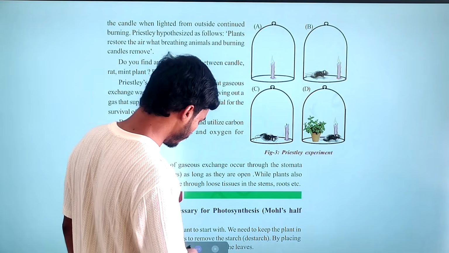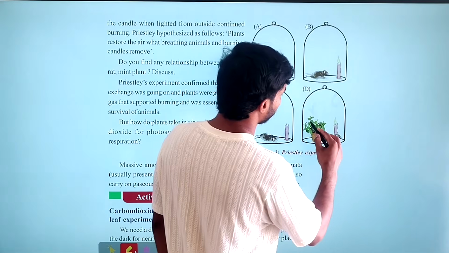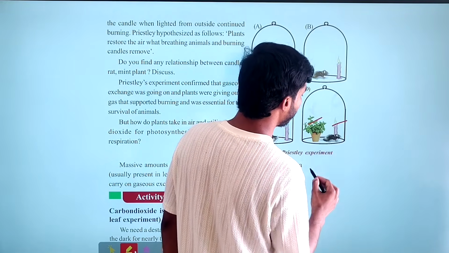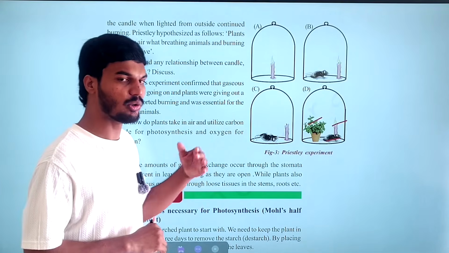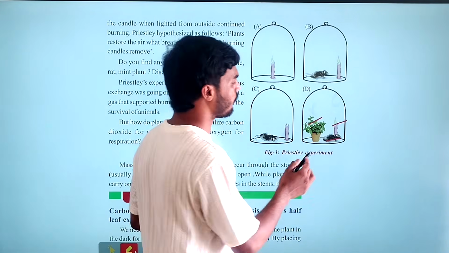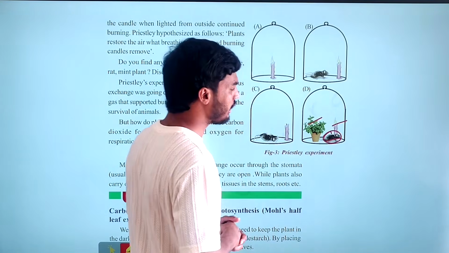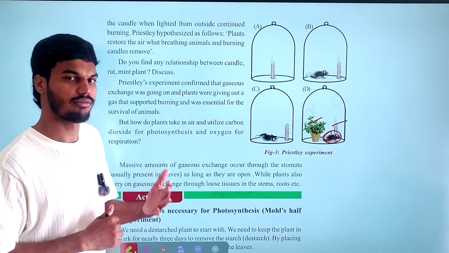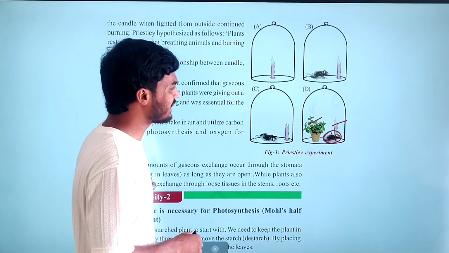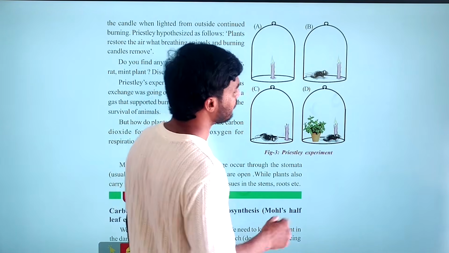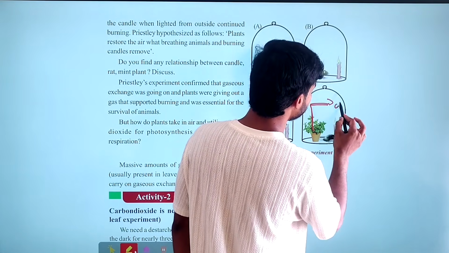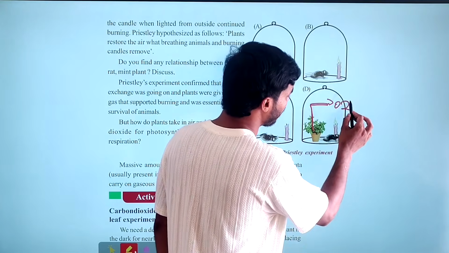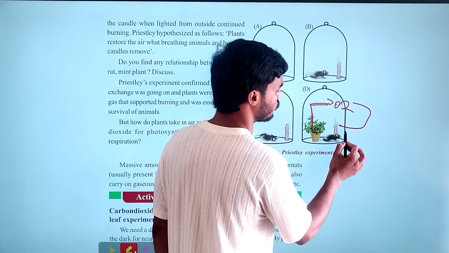In the third situation, he placed a mint plant, candle as well as mouse in the same bell jar. So the candle is able to keep burning, the mouse is able to live properly, and the plant is also able to survive properly. From this experiment, he said that the oxygen released by the plant is utilized by the candle as well as the mouse.